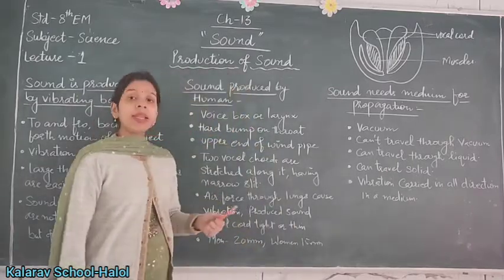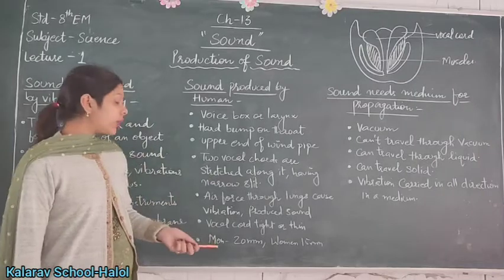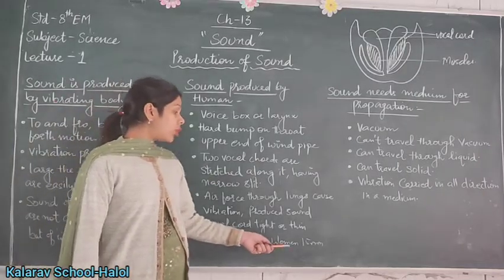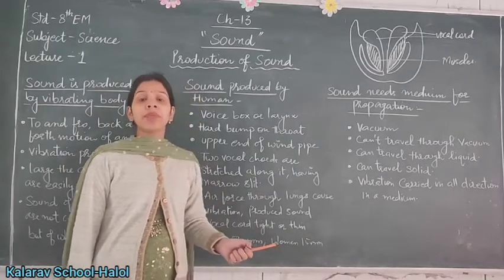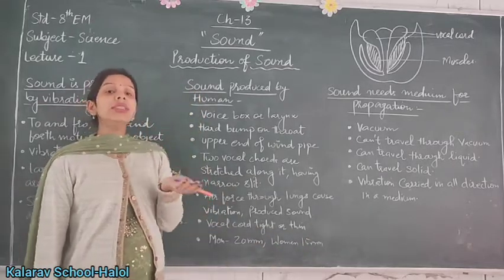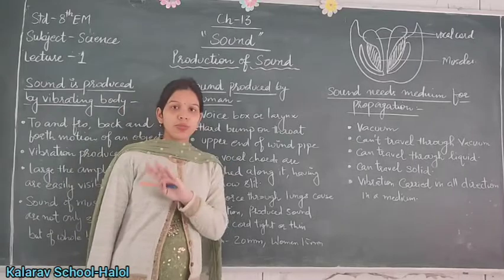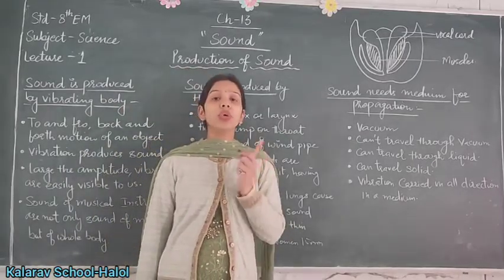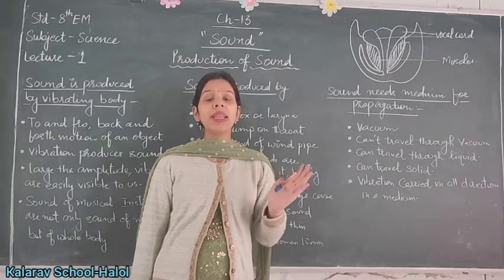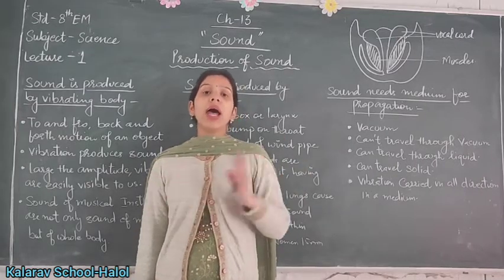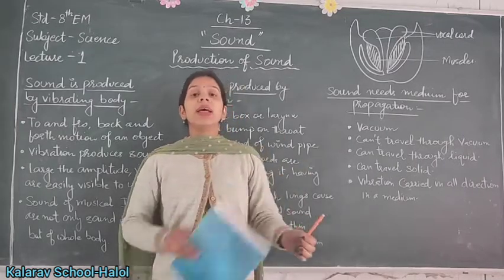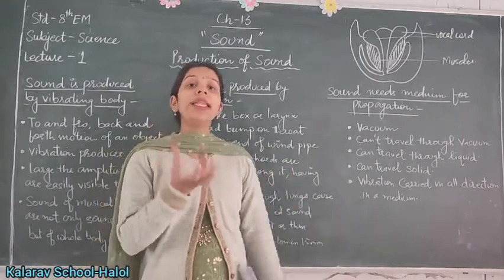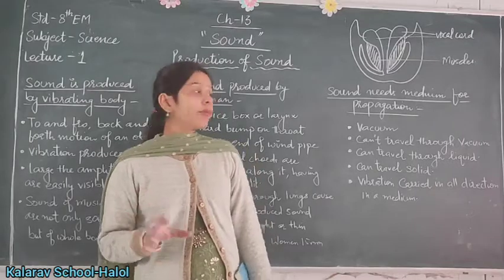In men, the length of the vocal cord is 20 mm and in women, the length of the vocal cord is 15 mm. In children, the length is smaller than in men and women. This is the cause due to which the voices of men, women and children are different. So mainly the type of voice depends upon the length of the vocal cord.